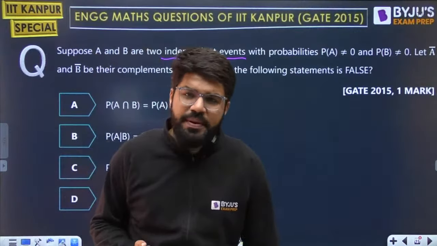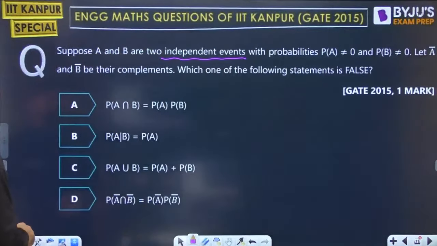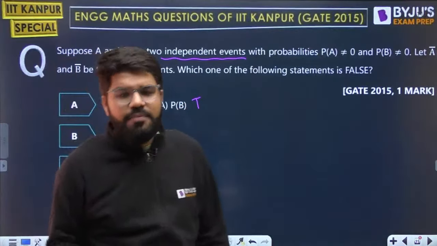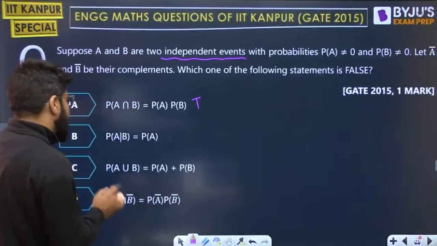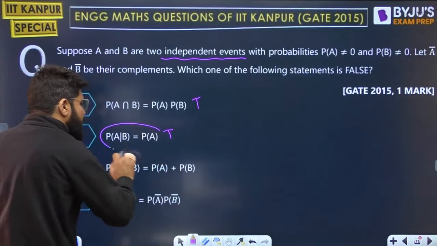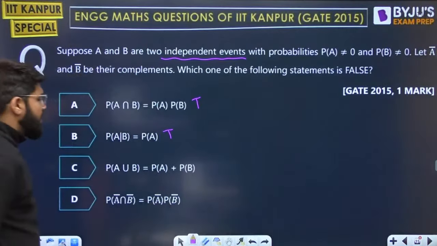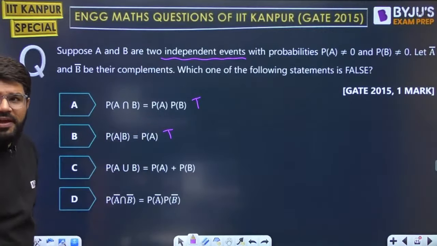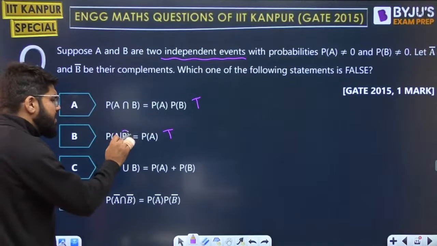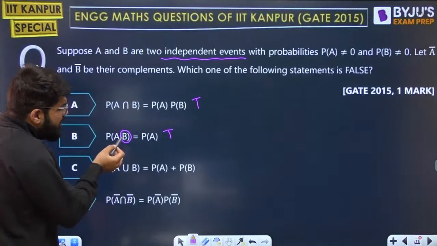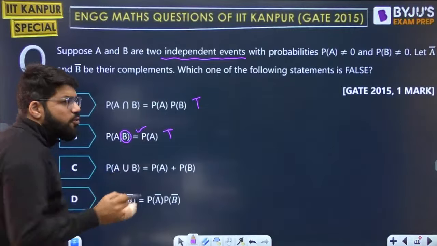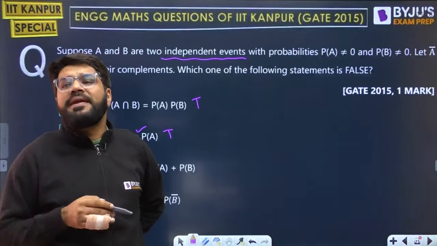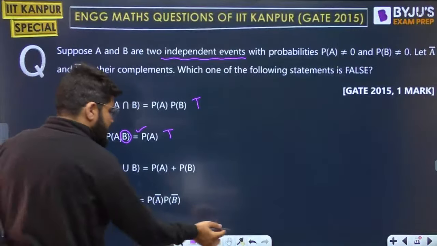Basic question, guys. P of A intersection B is P(A) into P(B). It's true. That is one of the very important conditions of independent events. Actually, this is the main condition of independent events. P of A given B is P(A): the probability of A given that B occurs is the same as the probability of A. This simply means that even if B occurs, the probability of A remains the same. That means the probability of A does not depend on B, and hence it is independent of B.